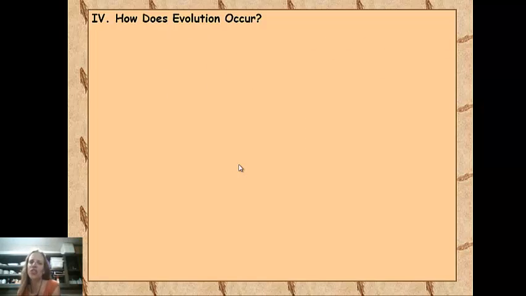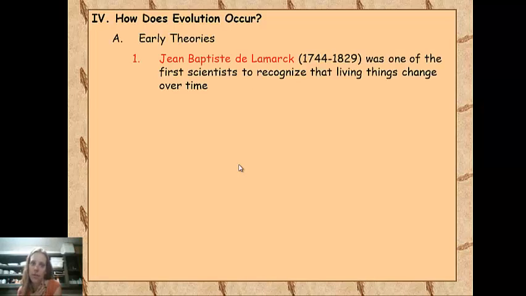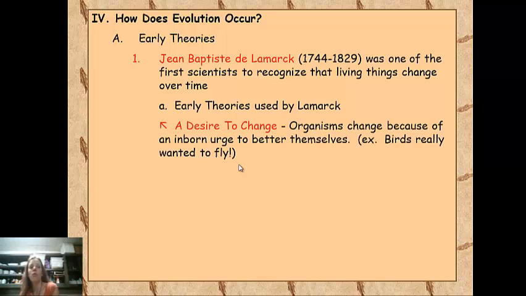So how does evolution actually occur? Well, there were some early theories about it. One of the first early theories was presented by Jean-Baptiste de Lamarck. He was one of the first scientists to recognize that living things are changing over time. Some of the early theories used by Lamarck were the idea that it's a desire to change that causes evolution. So organisms change because they have an inborn urge to better themselves.